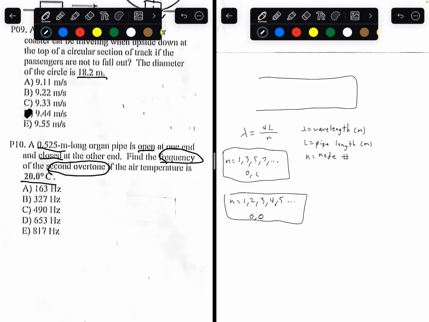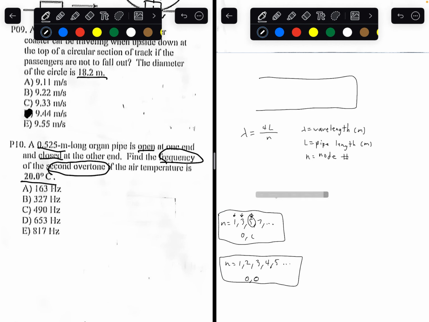But in this case, it's an open closed pipe, and the second overtone would be here, because this is the base, this is the first overtone, that's the second overtone, so 5. So in this case, n would equal 5. And we know the length is given as 0.525, so the wavelength is equal to 4 times 0.525 divided by 5.